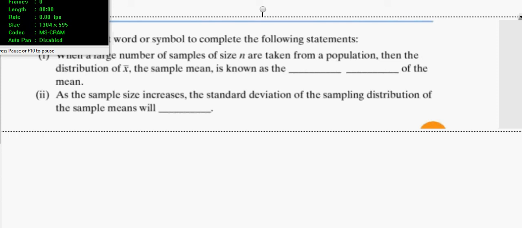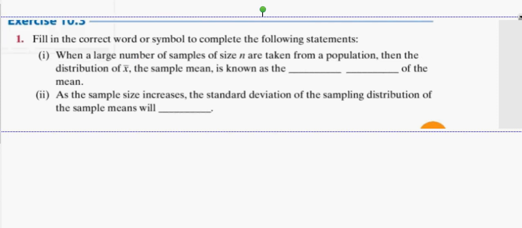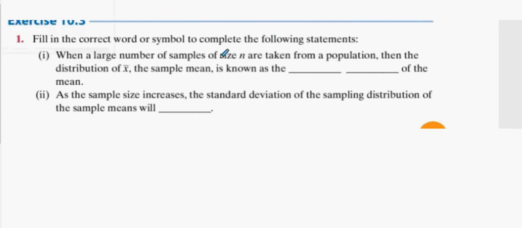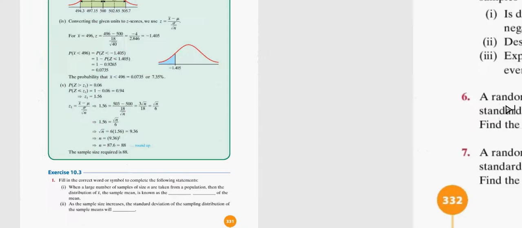Now, fill in the correct word or symbol in the following statements. When a large number of samples of size n are taken from a population, then the distribution of the mean is known as the what, lads? It's the name of the exercise we're in. Okay, let's go back.